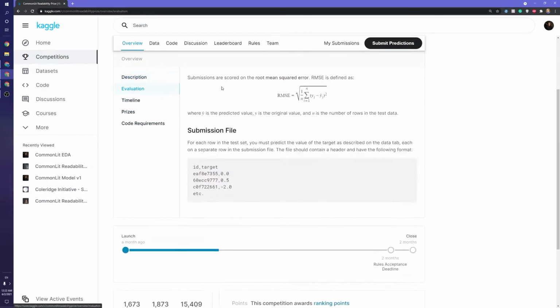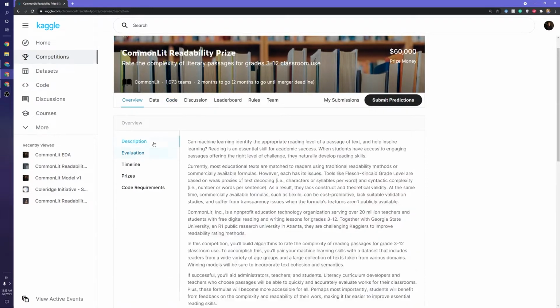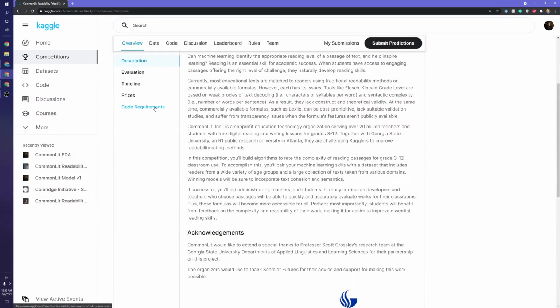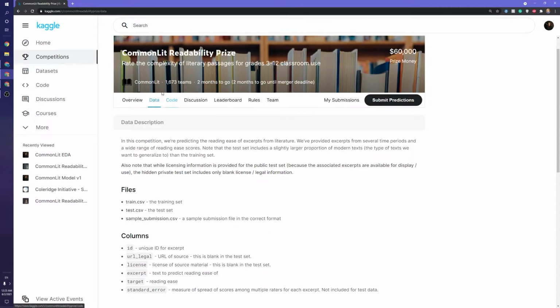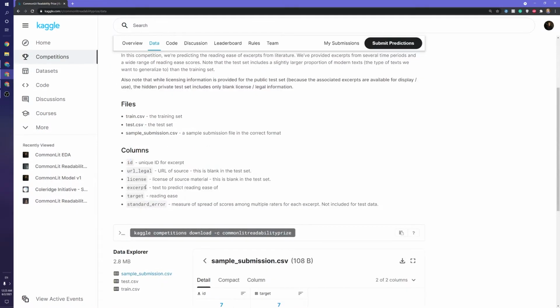Where is it? It's under evaluation. That's not quite it. Where is, one second. Here we go. So if you go to the data tab over here, you can see it tells us about the data. So we get all this data. The excerpt is the primary thing here, some passage, and we have to predict the target, which is the reading ease. And this is on some scale, some numbers, I guess, of how difficult this passage is to read. And yeah, that's essentially what we're doing.